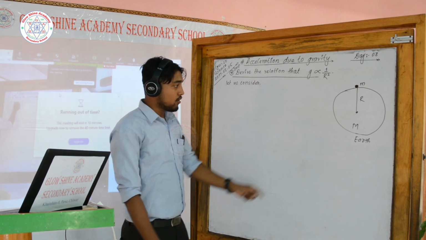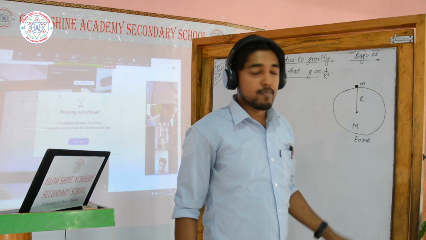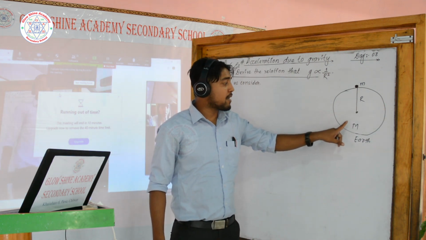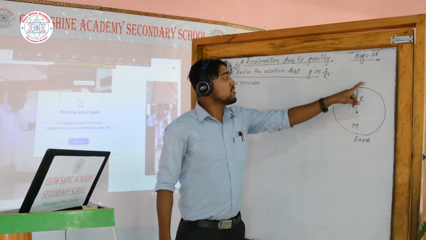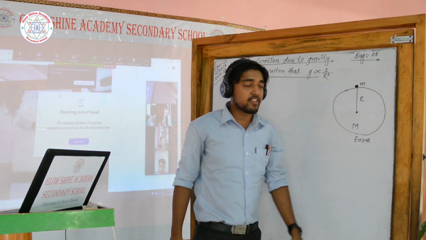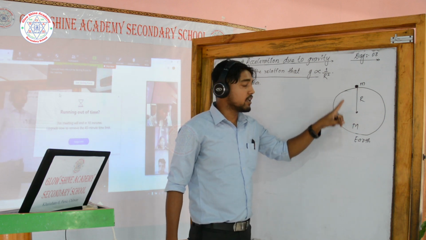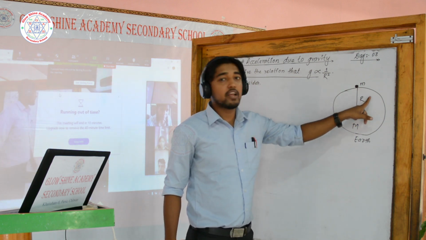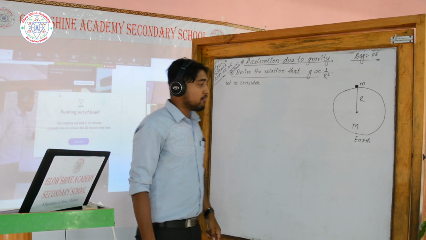Let us consider, okay, this is Earth having mass M, and small m is the mass of small object lying on the surface of the heavenly body Earth, and where R is the radius of the heavenly body.